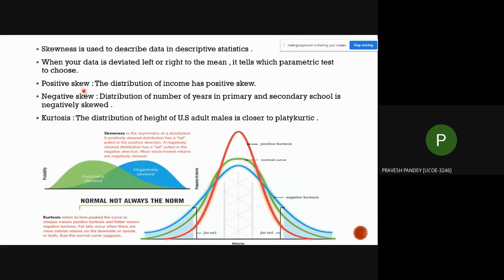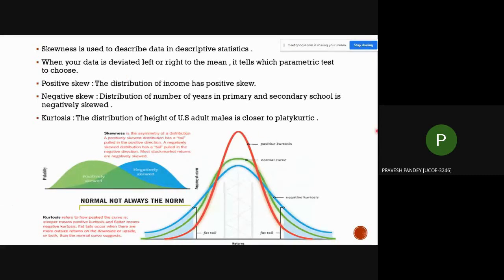An application of positive skewness is the distribution of income, and of negative skewness is the distribution of number of years in primary and secondary schools. Also, skewness refers to the asymmetry of a distribution compared to the symmetrical bell curve, or normal distribution, in a set of data. The normal distribution has a skewness of 0. An example of normal distribution is income distribution in an economy.